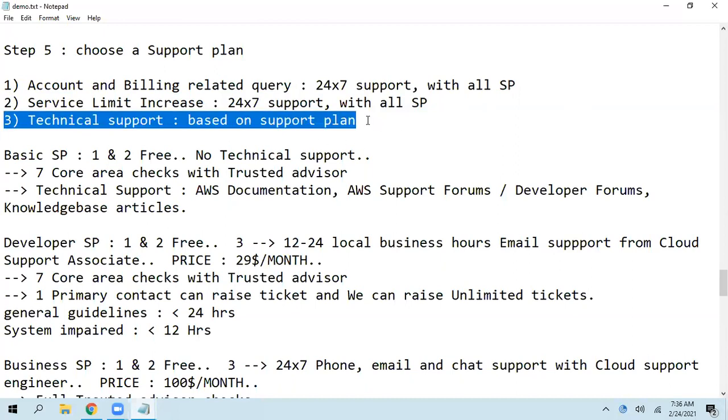And technical support. If you are trying to launch a server and you are not able to get connected to something, or you are facing an issue while trying to access something, you can pick this technical support, right?